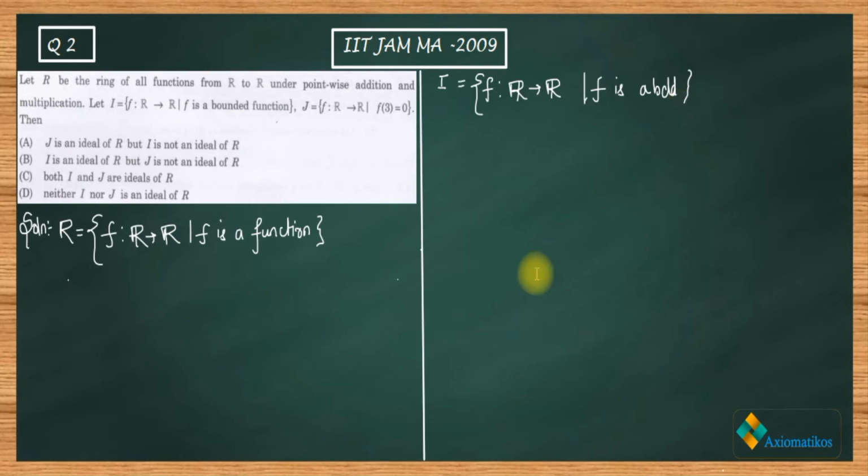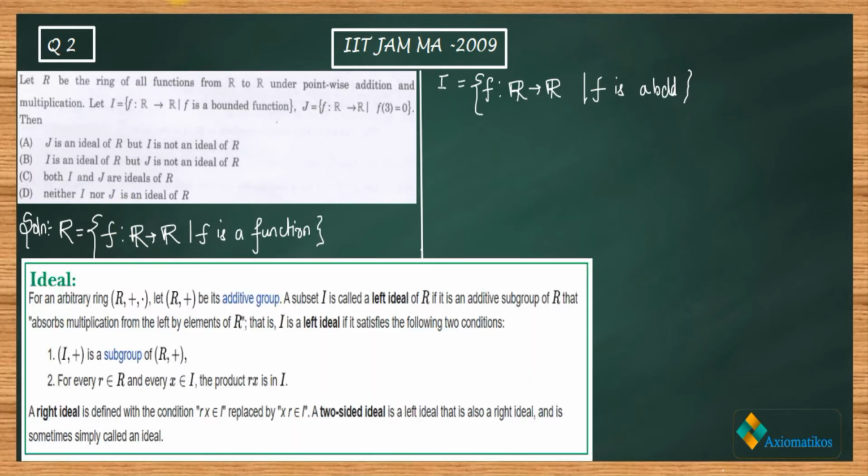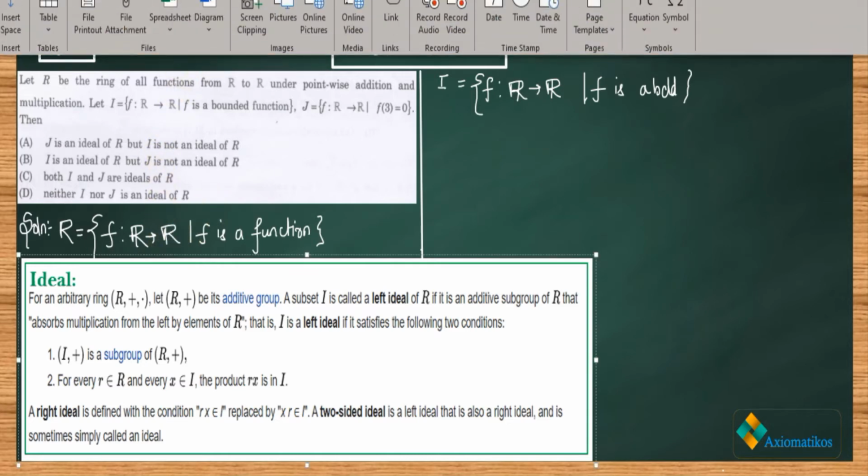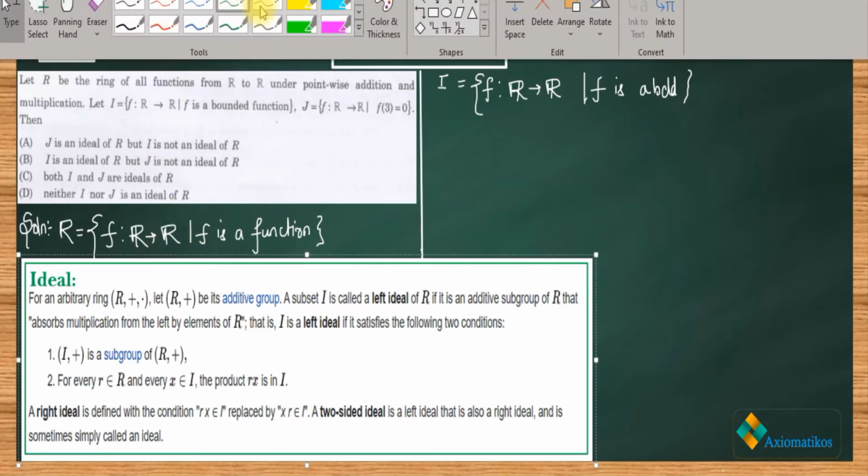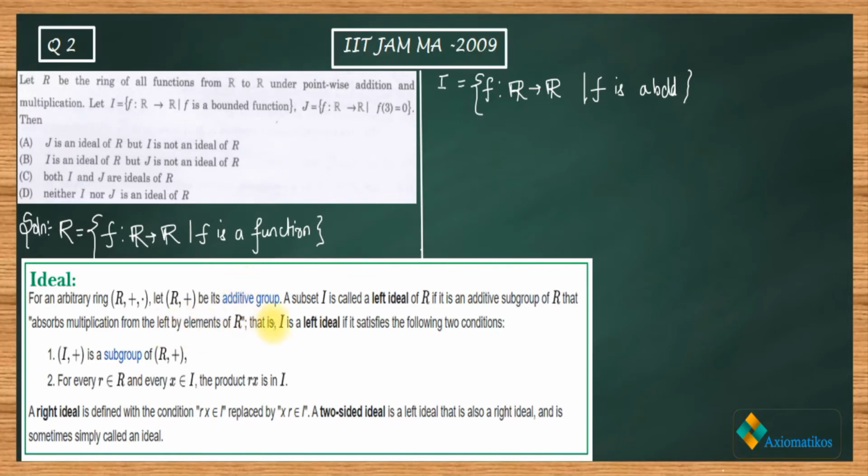Now let me show you the definition of an ideal. Okay, so this is the definition. I'm not reading the whole thing; you can read it yourself if you don't know.